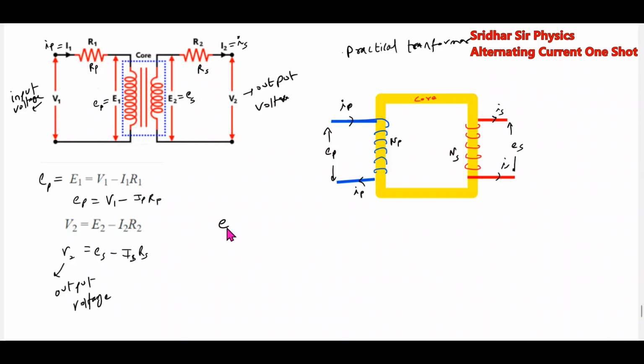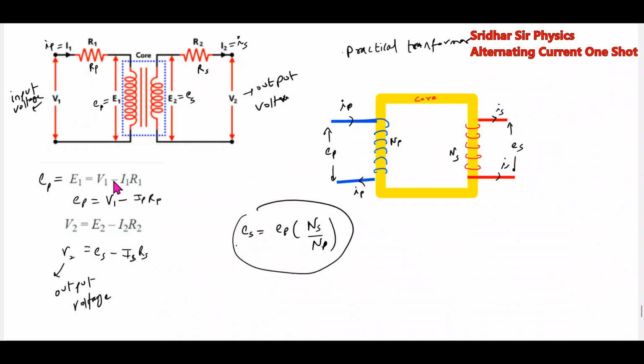Then here we get the relationship: what is ES? ES is equal to EP into NS by NP. This is the basic relationship. V1 and V2 are not directly related. EP and ES, the voltage across the primary and secondary, will be related to the number of turns by this formula, not V1, V2. For V1 and V2, again we'll apply Ohm's law. What is V1? The input voltage V1 equals the drop across this plus the drop across this one.